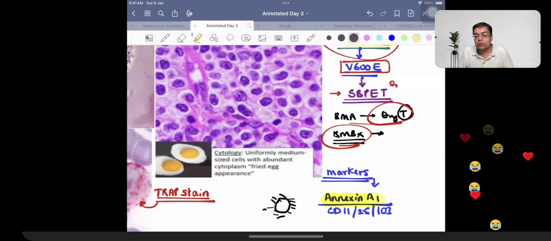Which particular pattern of cell death is going to be characterized by GPX, glutathione peroxidase, as a marker?